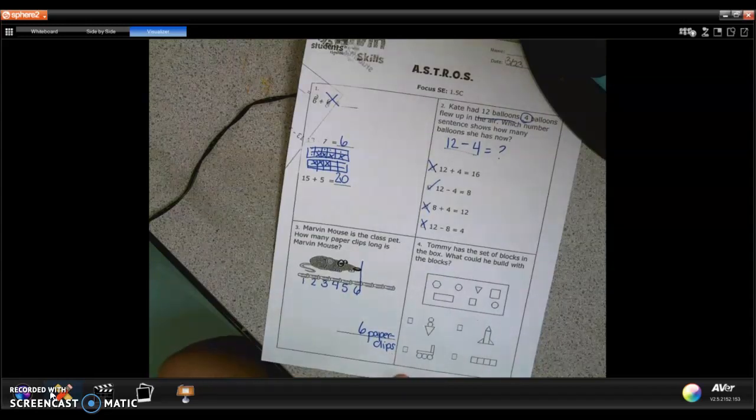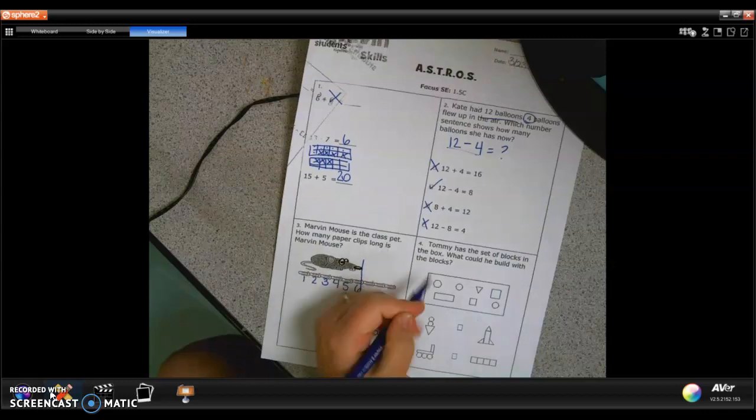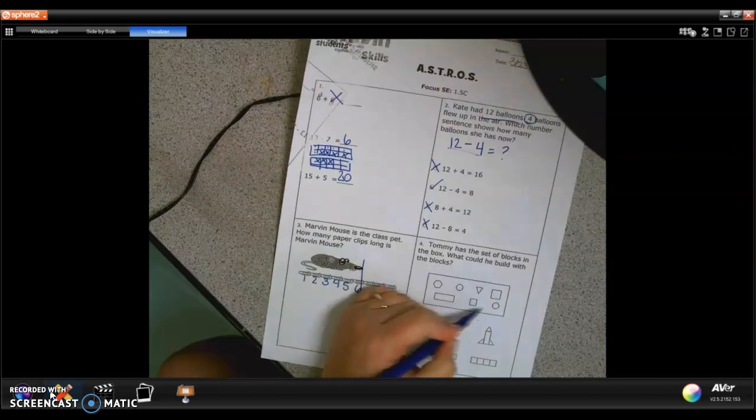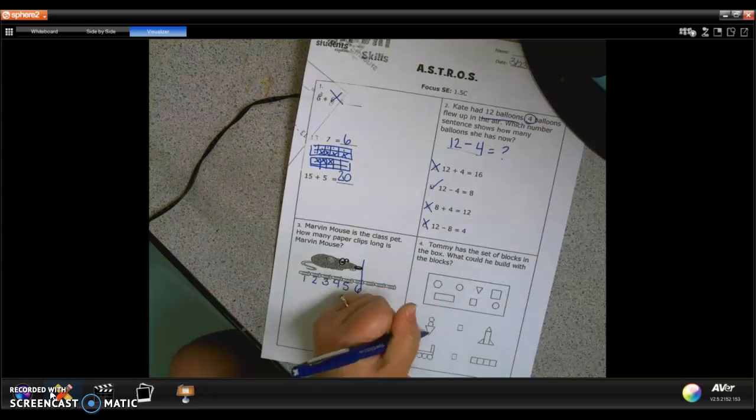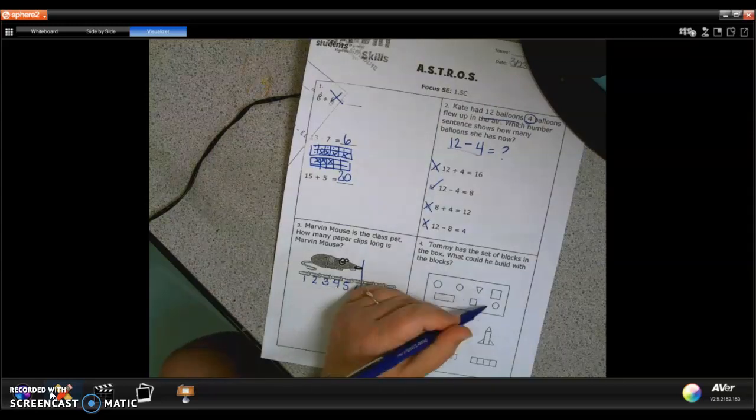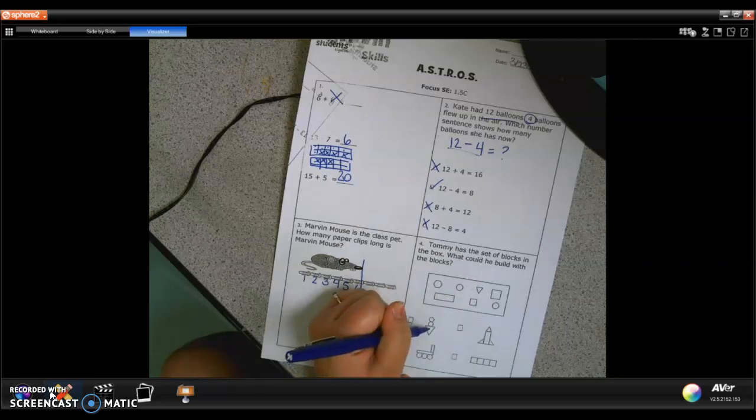Tommy has the set of blocks in the box. What could he build with the blocks? All right, well, I see he's got all of these blocks, so he can only use these shapes. So in this one, I see a triangle, I see a circle, and a circle. So he could use these shapes.